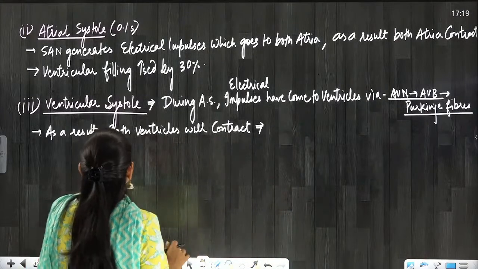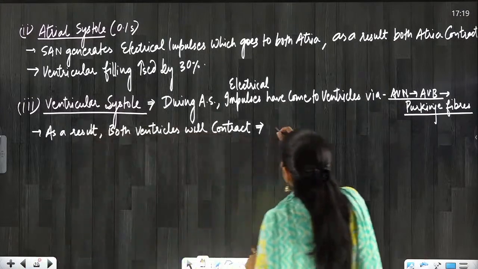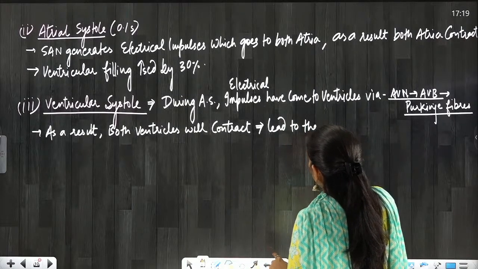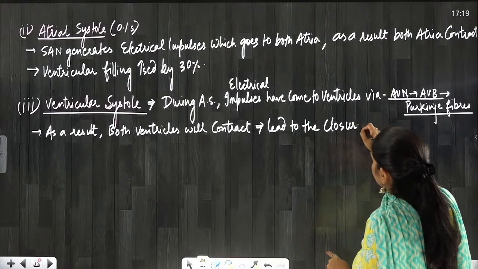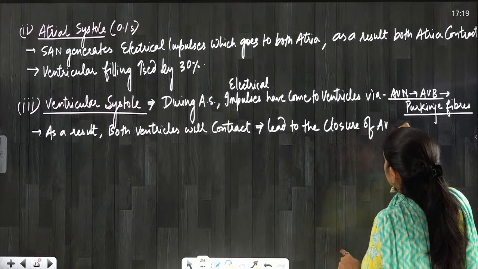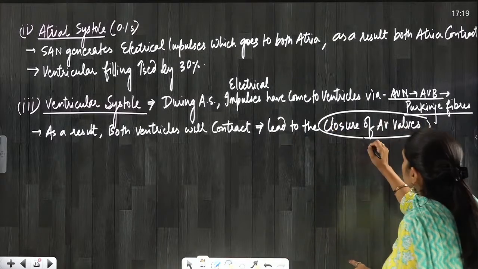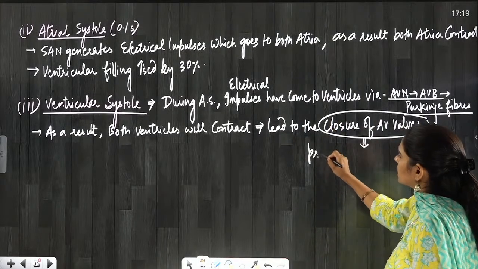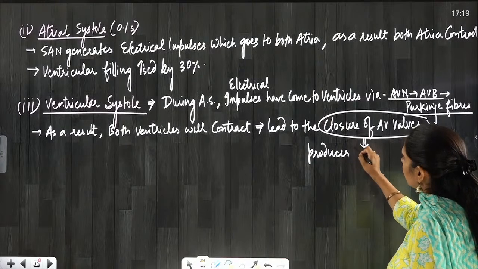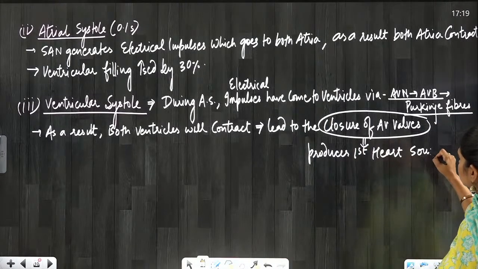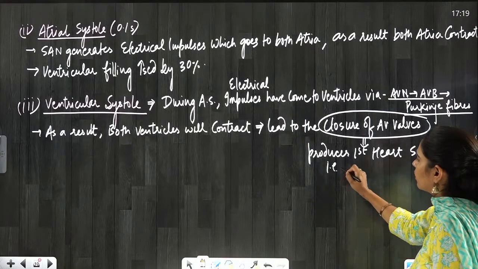Okay, so when both ventricles contract, it will lead to the closure of AV valves, and the closure of AV valves produces the first heart sound, that is everyone, what is that?